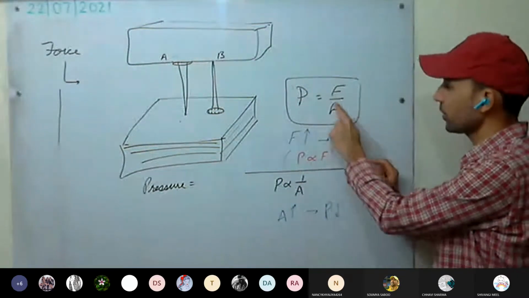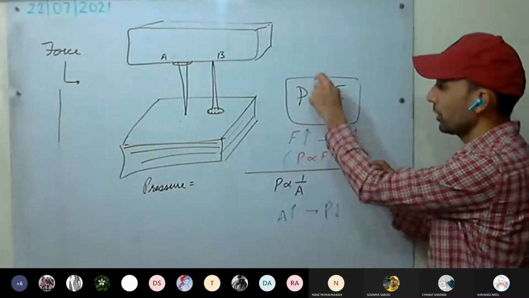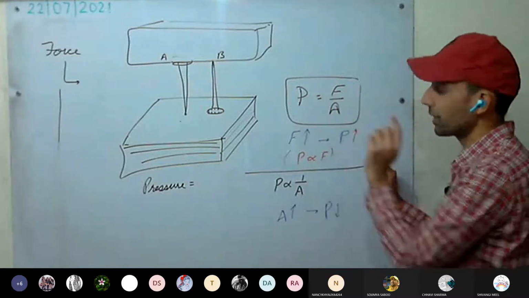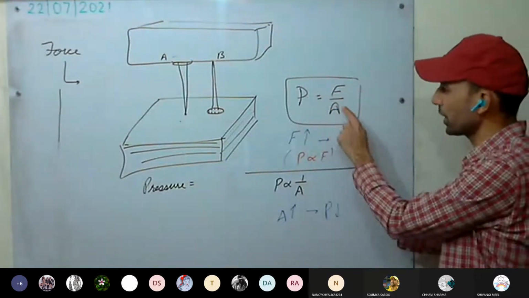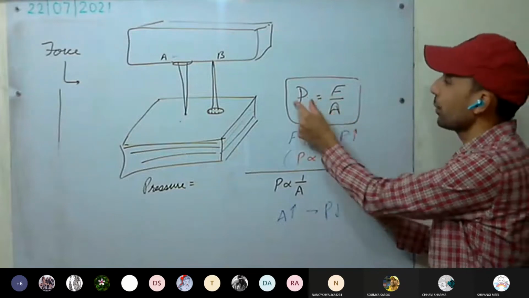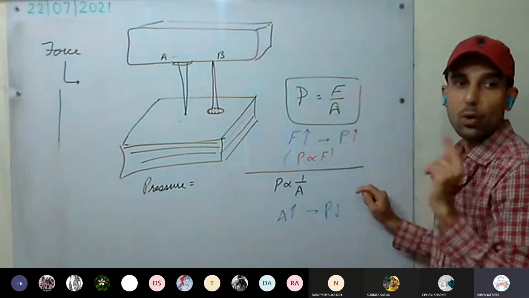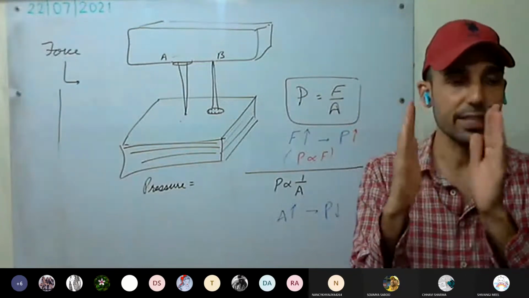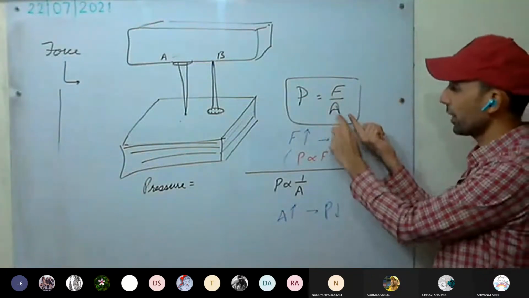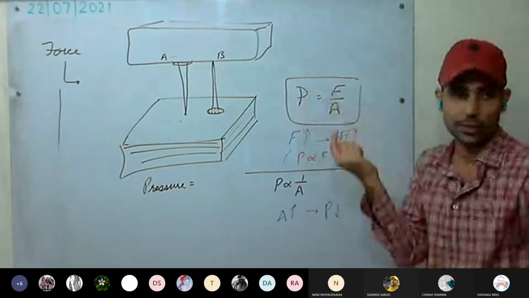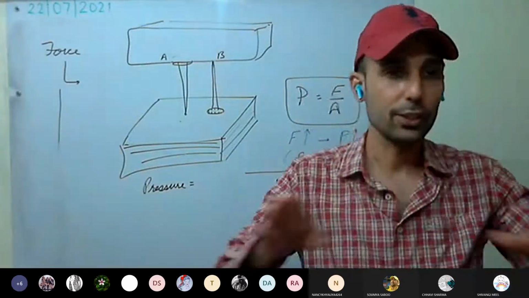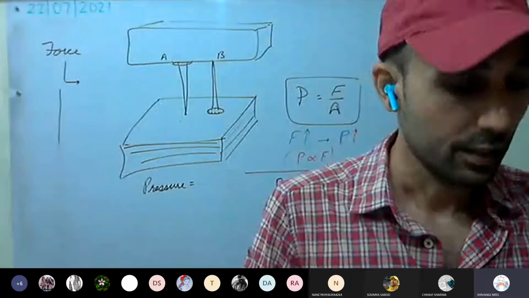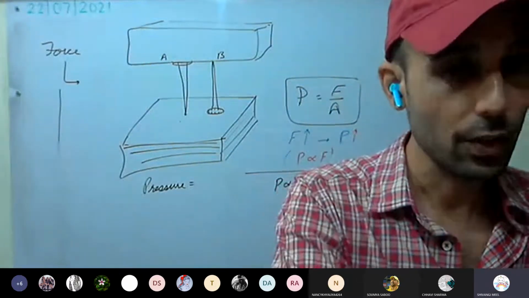Or if we are increasing the area in contact, it means we are increasing the denominator, it means pressure is going to decrease. The force is going to distribute equally. Okay. And it is the vice versa. This is clear to all?